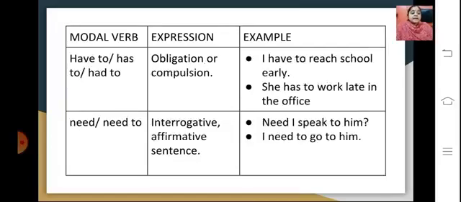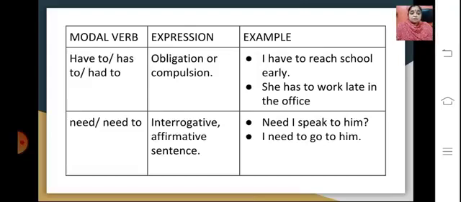Okay. Then we have certain modal verbs like have to, has to, or had to. So this again shows obligation or compulsion. Like I have to reach school early, or she has to work late in the office. So these express some kind of an obligation or compulsion.